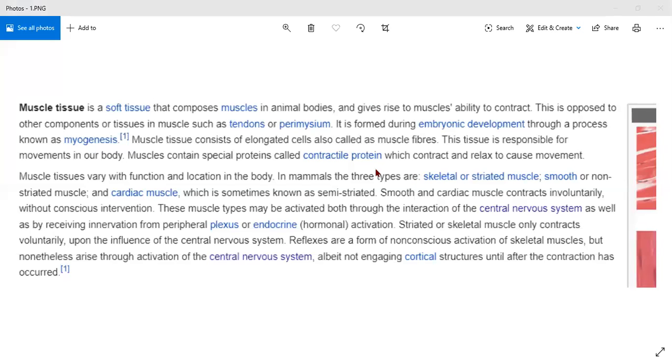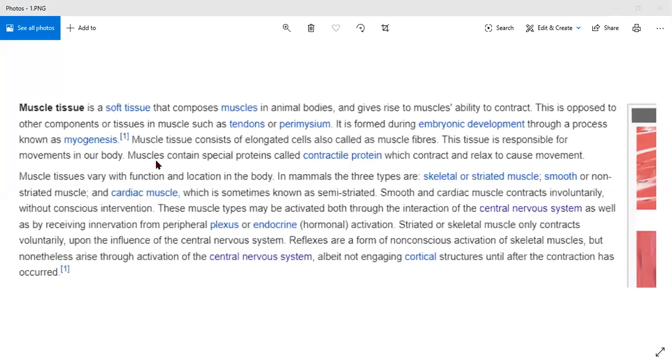This tissue is responsible for movement in our body. So what is the main role of the muscle tissue? It is responsible for movement.